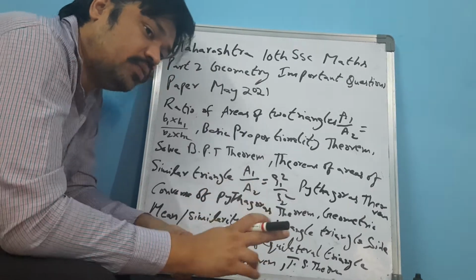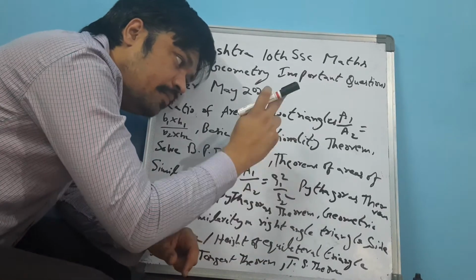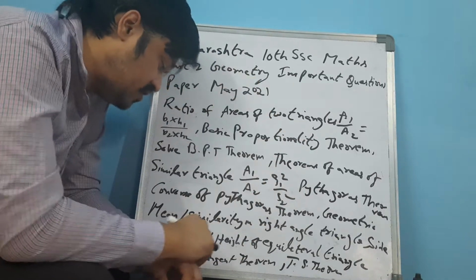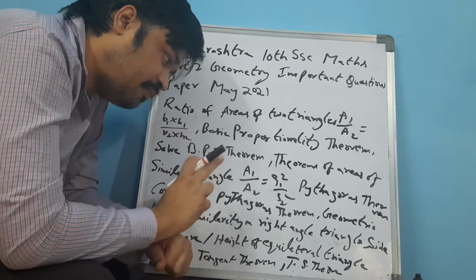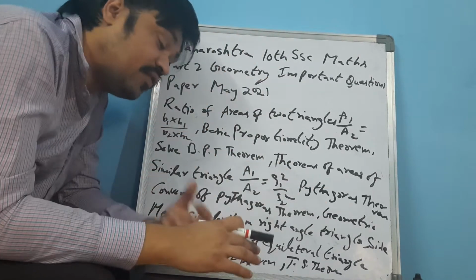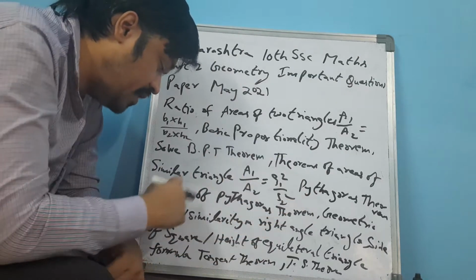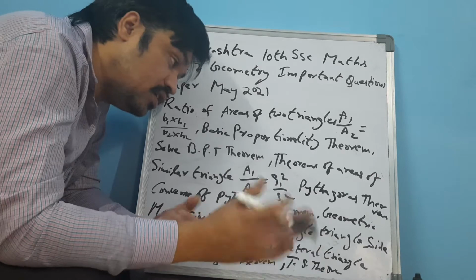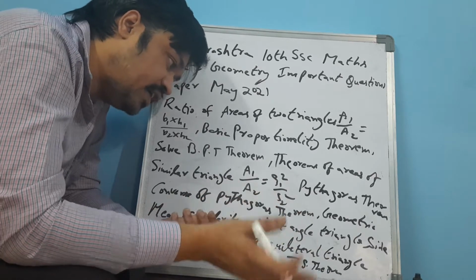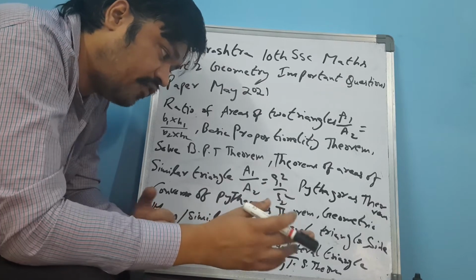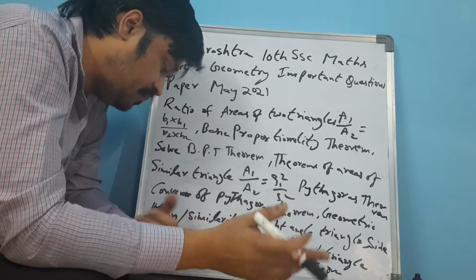Pythagoras theorem is one of the most important questions that may appear in the public examination. Converse of Pythagoras theorem: in Pythagoras theorem, what is the concept of the converse of Pythagoras theorem? Geometric mean or similarity in right angle triangle, and sides of square or height of equilateral triangle.